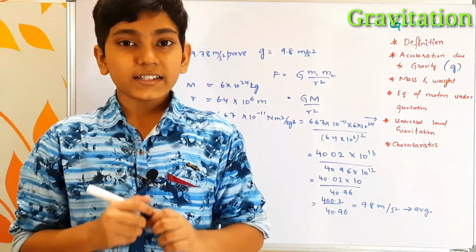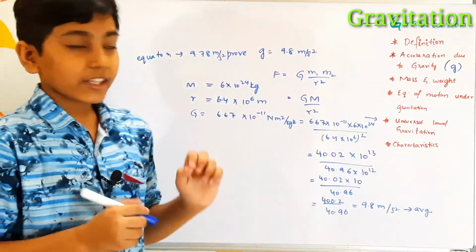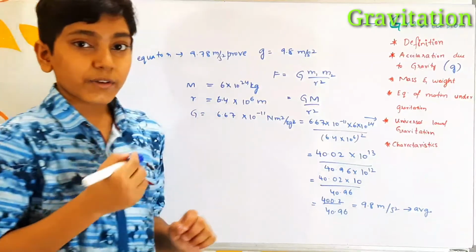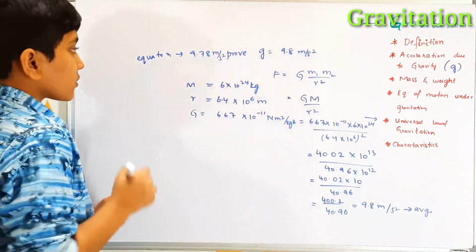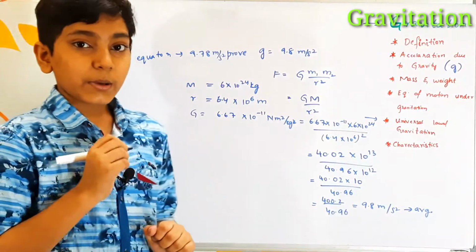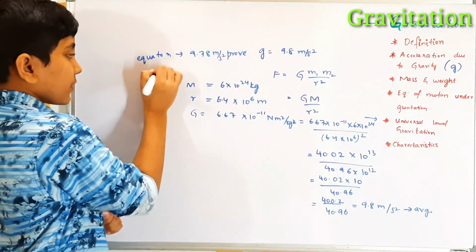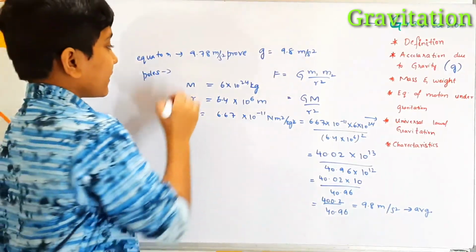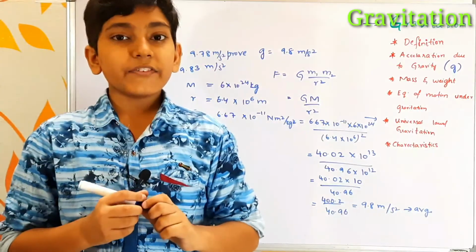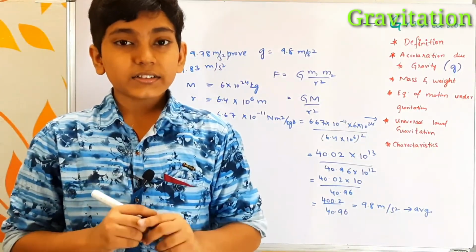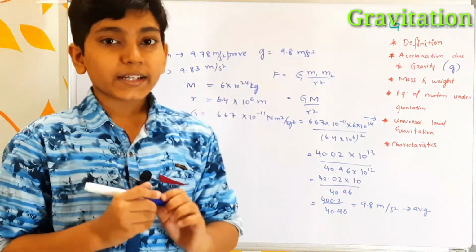The polar radius is less when compared to the equatorial radius. So here, if the radius square is low, then the force should be more, as we have discussed earlier. So at poles we have the maximum acceleration due to gravity. At poles, the acceleration due to gravity is 9.83 meters per second square. If either the height or depth increases, then the gravitational force decreases. So this is all about the topic gravitation.